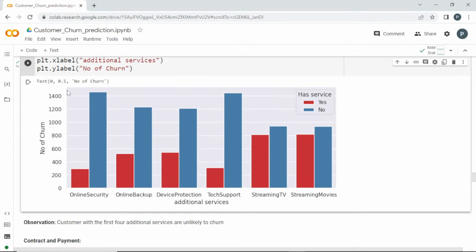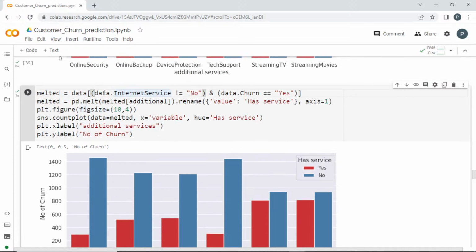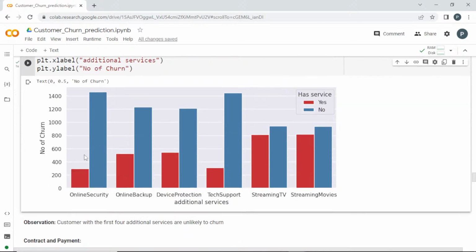So the number of churn I'm getting. I'm using this option where it is not equal to no, meaning they have internet service, they have adopted it, and the churn value is yes. So how many it is, I'm plotting in the count plot.